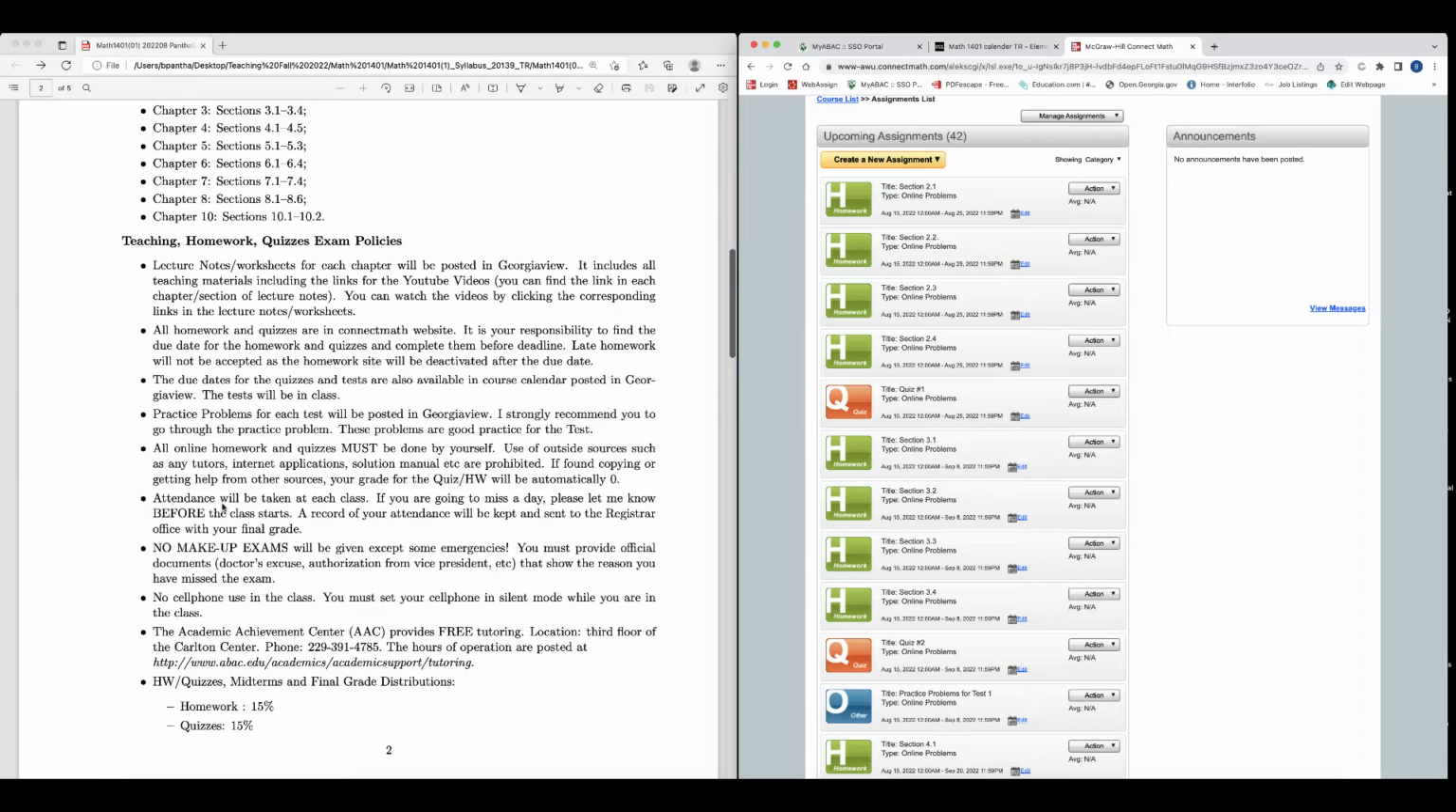Attendance will be taken at each class. If you are going to miss a day, please let me know before the class starts. A record of your attendance will be kept and sent to the registrar office with your final grade.